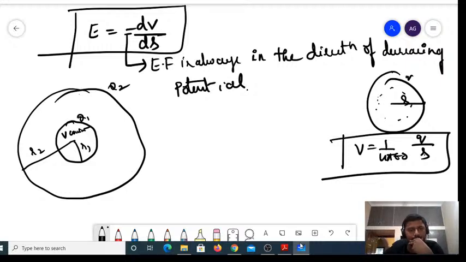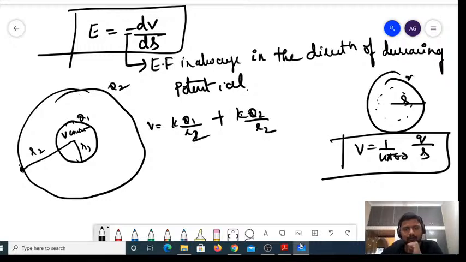Potential due to the smaller sphere on the surface of the bigger sphere. At a distance of r1, V is equal to k into q1 divided by r1. Similarly, at a distance of r2, it would be plus k into q2 divided by r2. That's it. On this bigger sphere, plus, due to its own sphere, it is k into q2 divided by r2.